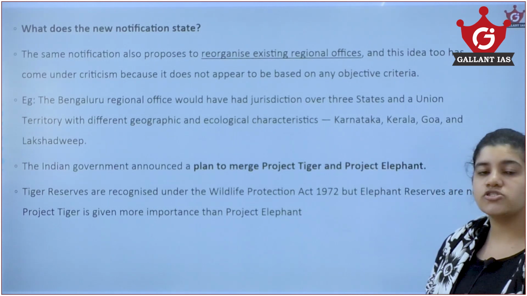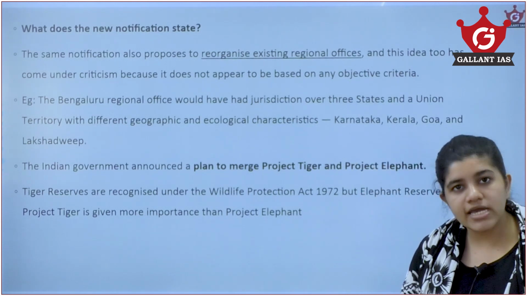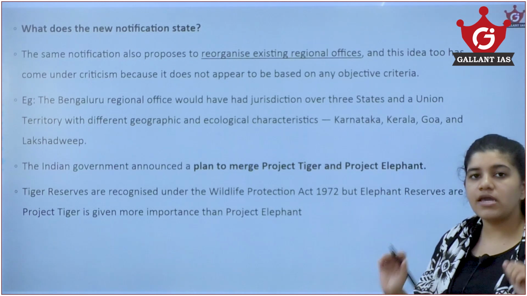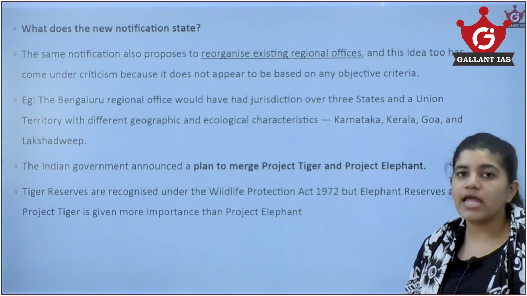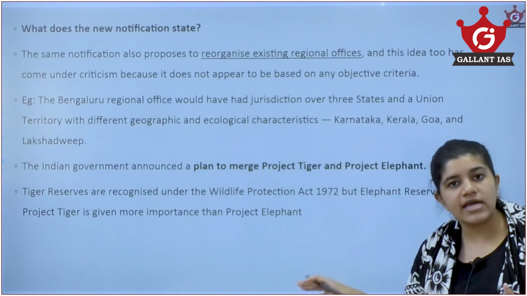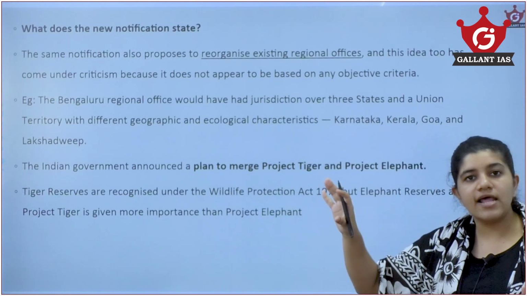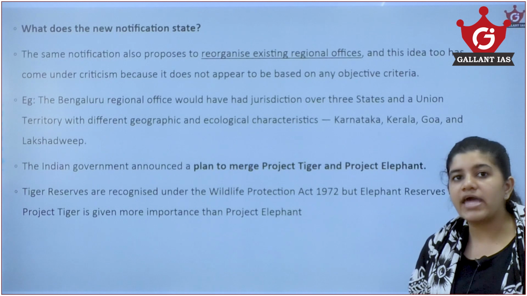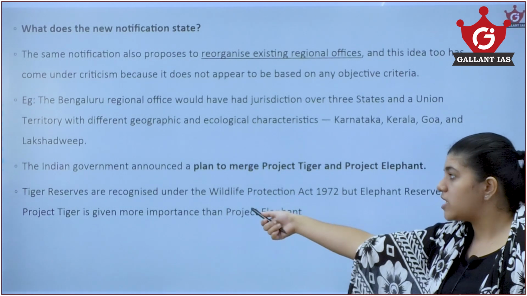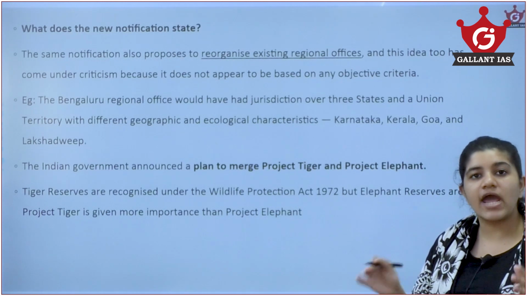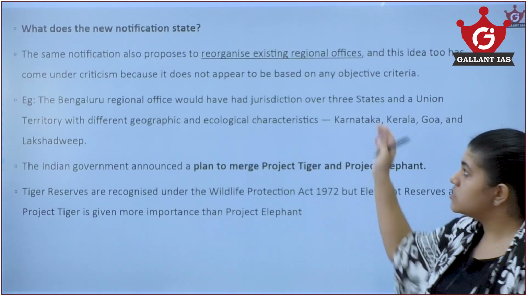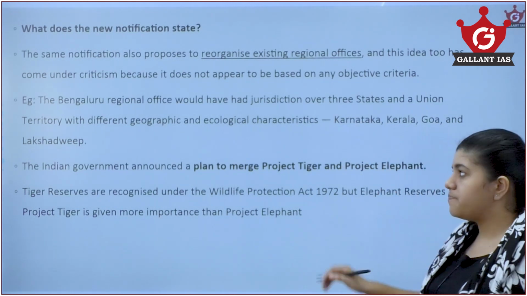And also, there is a merger of 2 projects, the Project Tiger and the Project Elephant. These were started differently. But the problem here is that Project Tiger is more prominent than Project Elephant. We now see estimates in our newspapers of how many tigers we have left, what the increase in tiger levels is and such. We never see such analysis done in the case of Project Elephant, and only Project Tiger is recognized in the Wildlife Protection Act of 1972. Project Elephant is not recognized. So, there are a lot of concerns regarding this new bill as well.